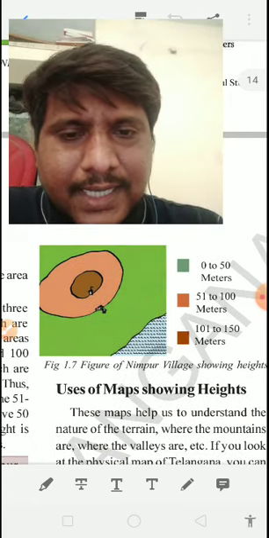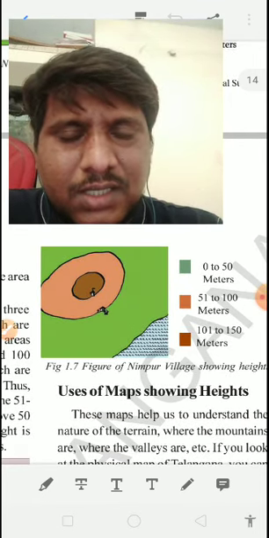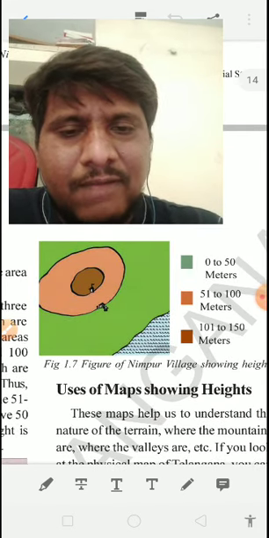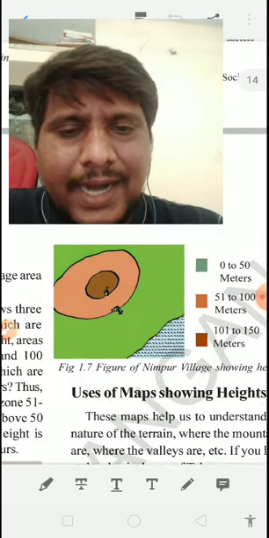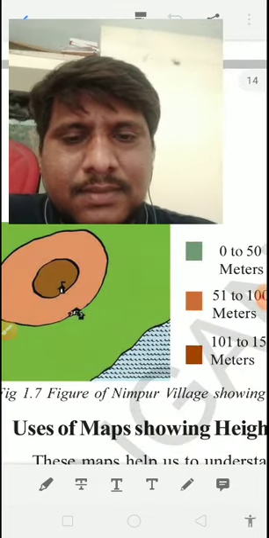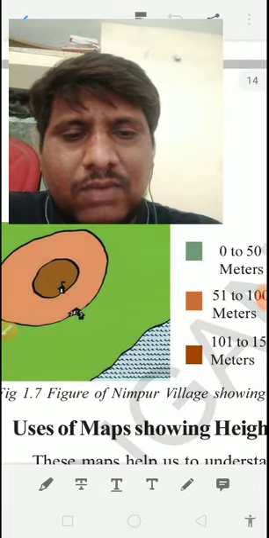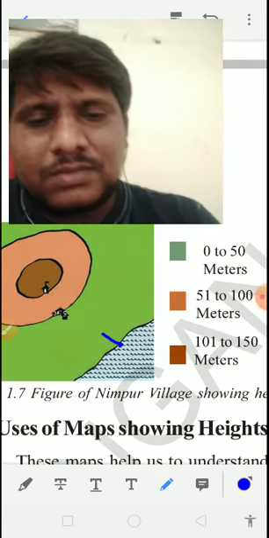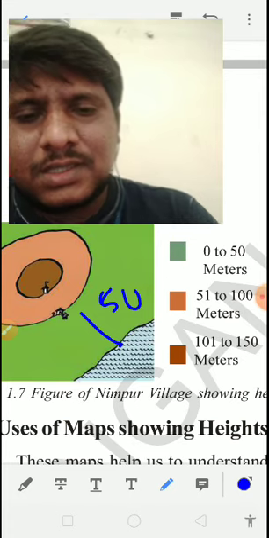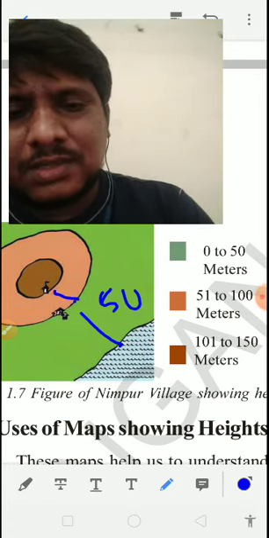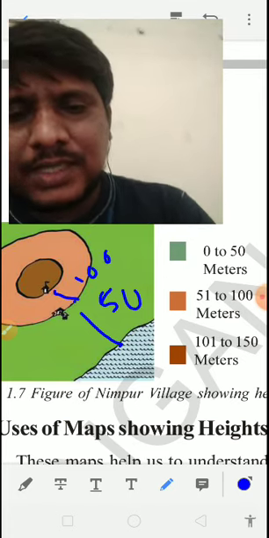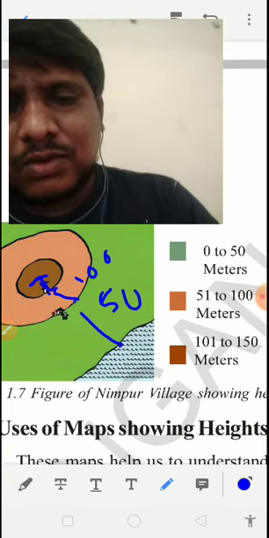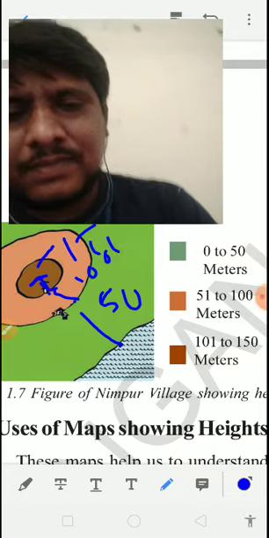indicates that the height is between 51 meters to 100 meters, and the dark brown color indicates that the height is 101 to 150 meters. From here to here is 50 meters, from this color to this color is 100 meters, and up to the total height it is 150 meters.